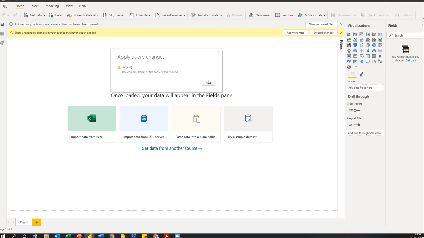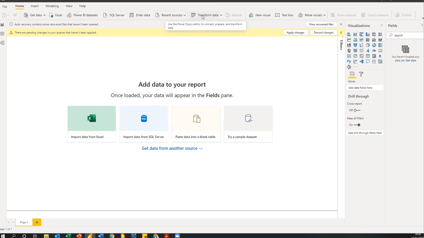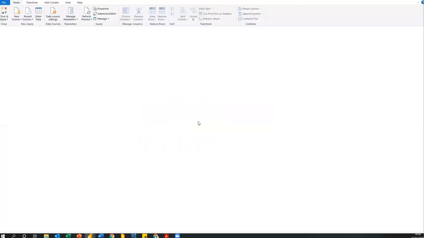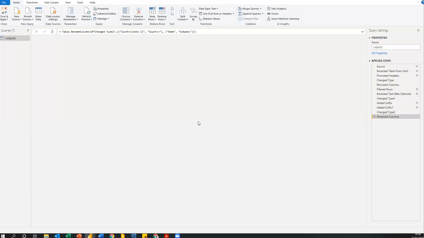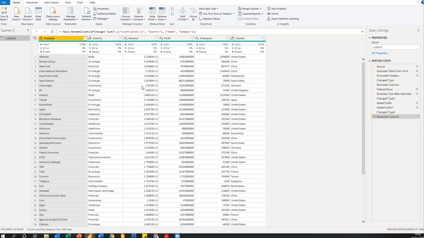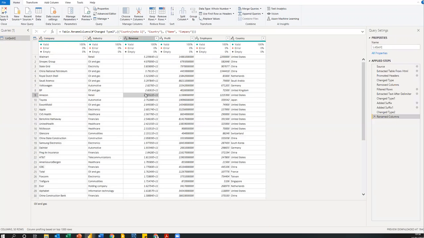I'm having an error. It says the column rank of the table wasn't found. So let me close. I can go back to troubleshoot the data. My data is actually correct. Everything is correct. So let me click and load. Let me close and apply again.